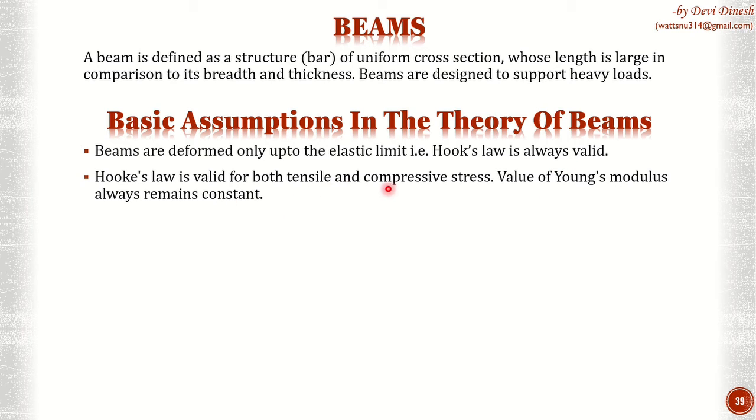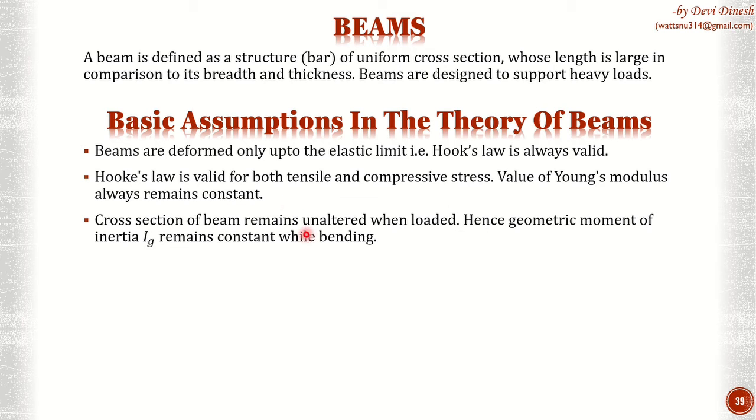The second one, Hooke's law is valid for both tensile and compressive stress. Value of Young's modulus always remains constant. Now we are not going to consider manufacturing flaws, and we are going to consider that Young's modulus is constant throughout the beam. Okay, the cross section of the beam remains unaltered when loaded. If we have a circular beam which is getting loaded at the center, even after bending, the cross section is still going to be a circle. It is not going to look like an oval.